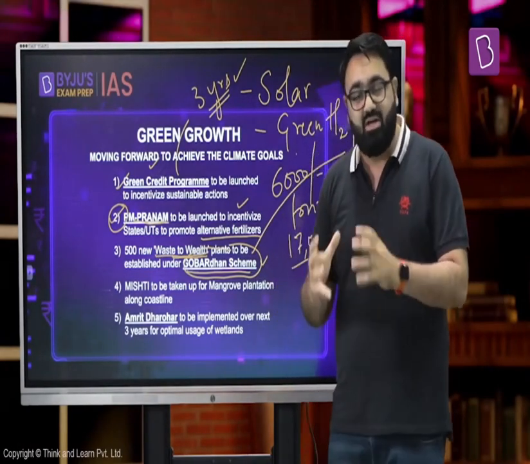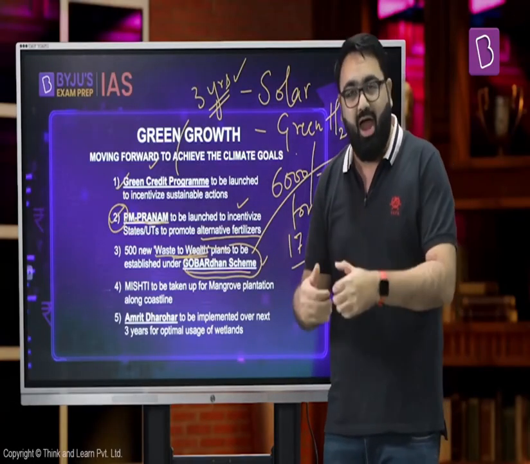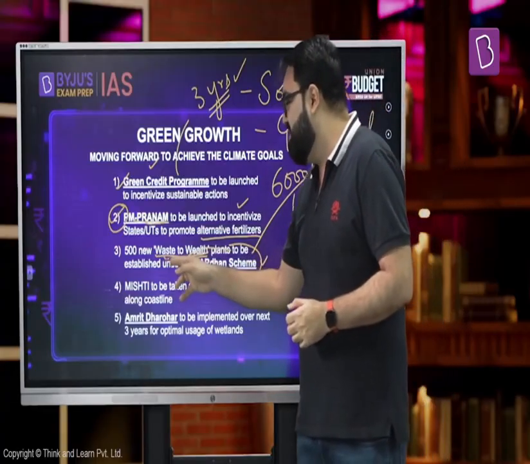As the name suggests, the government of India wants the farmers to augment their income through some additional source of income and not just focus on their primary source of income, that is agriculture. The government wants to train them to generate much more, let's say, biogas that can be used as a fuel later on. For that purpose, the government is coming ahead and saying, don't worry, we will invest money and we will set up 500 new waste to wealth plants.